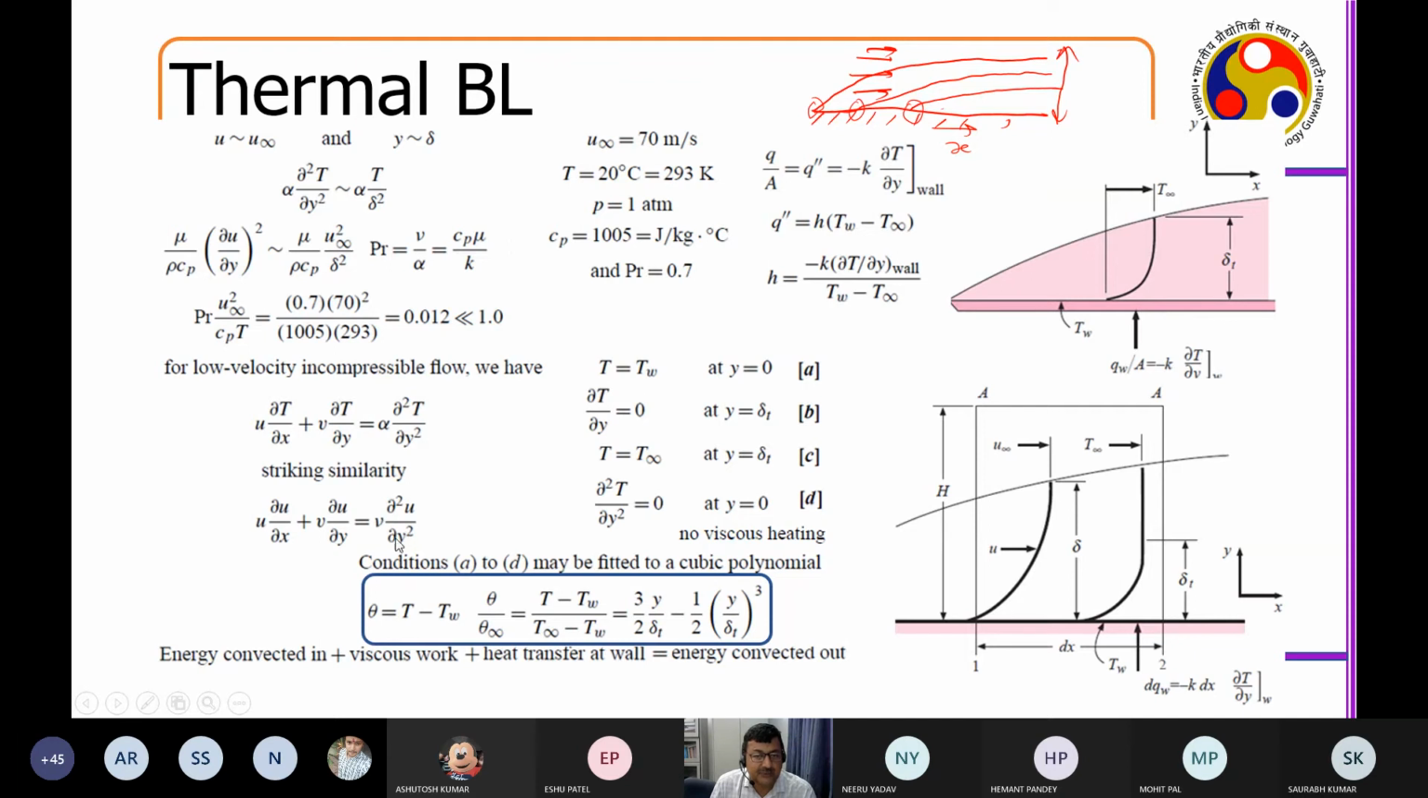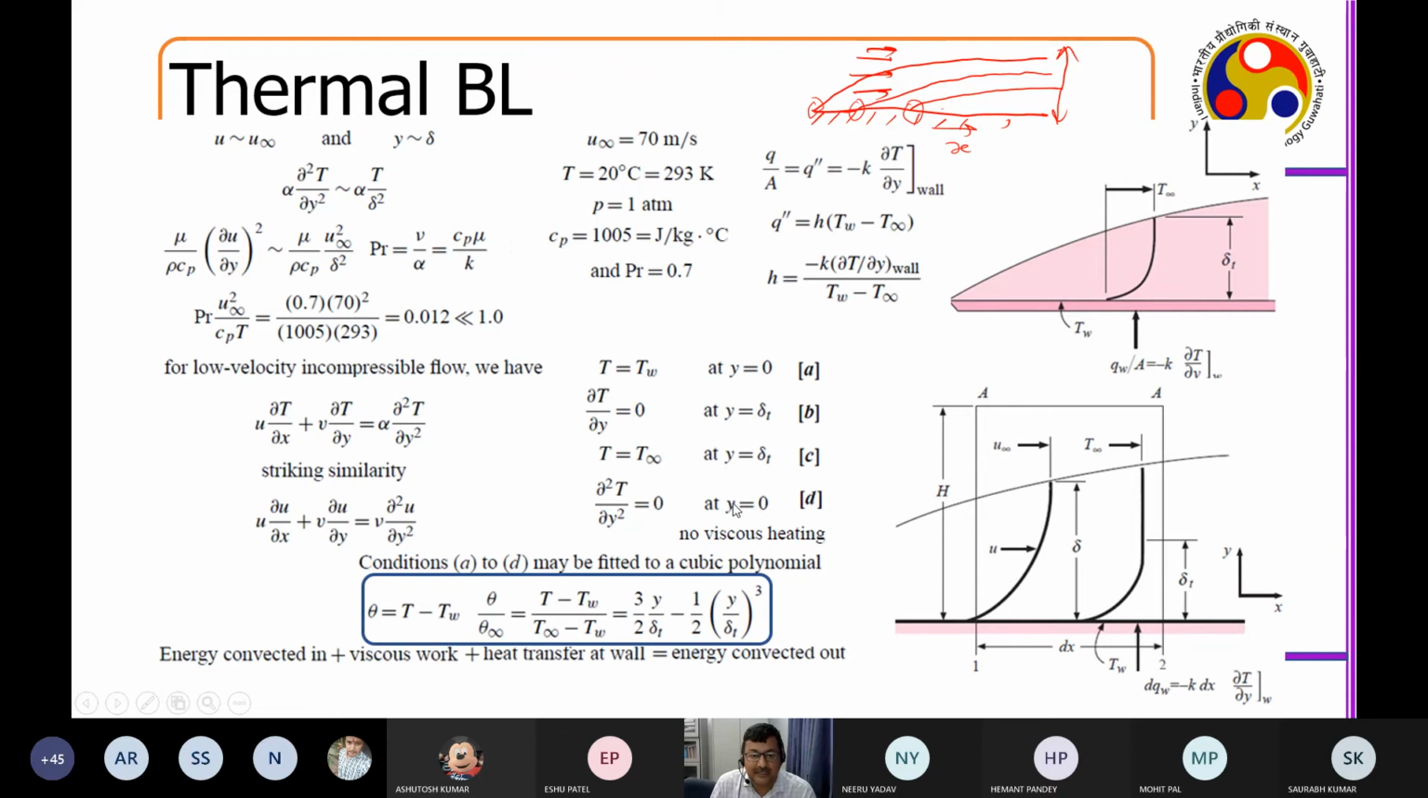So you may see that these equations, where T is the temperature and U is the velocity, have a huge similarity. For a thermal boundary layer, at y equal to 0, T equals the wall temperature T_w. At y equal to delta T, del T by del y equals 0, and T equals T infinity. At y equal to 0, d squared T by dy squared equals 0. Basically, you are saying that the heat conduction equation is 0.